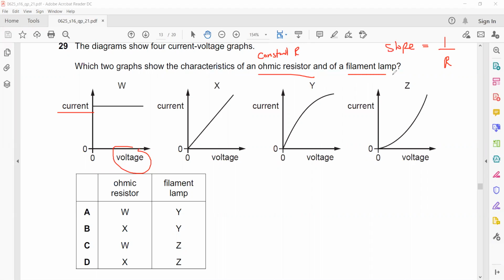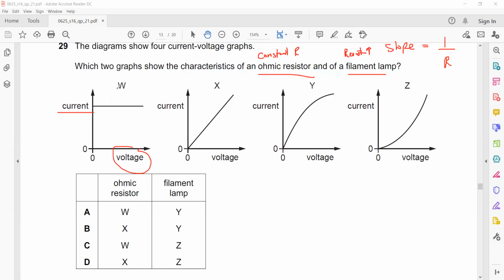And for a filament, what happens? A filament is made of the metal tungsten. So when we use it for some time, its temperature increases. So as the temperature increases, the resistance will increase as well.